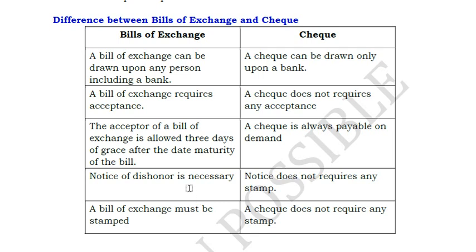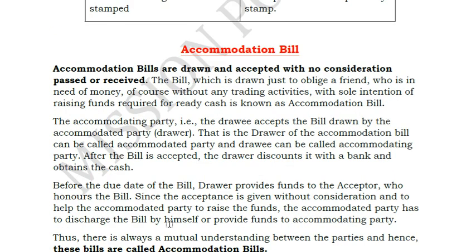Okay. Notice of dishonor is necessary. Notice does not require any stamp. As soon as the check is dishonored, the information goes to the account holder. And a bill of exchange must be stamped. A check does not require any stamp. It is a simple instrument, whereas a bill of exchange is something which comes under your Negotiable Instruments Act complaints aspect. That means the complaints for a bill of exchange are quite more than for a check. Even a check also comes under the Negotiable Instruments Act. A promissory note also comes under your Negotiable Instruments Act.